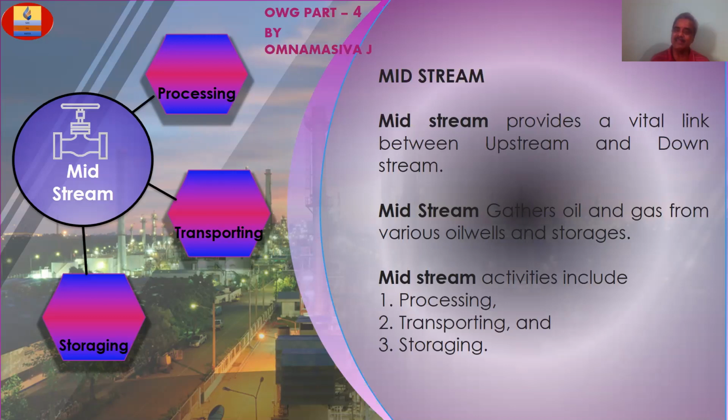Midstream provides a vital link between upstream and downstream. Midstream gathers oil and gas from various oil wells and storages. The activities include processing, transporting, and storage. This is what exactly will happen in the midstream area.